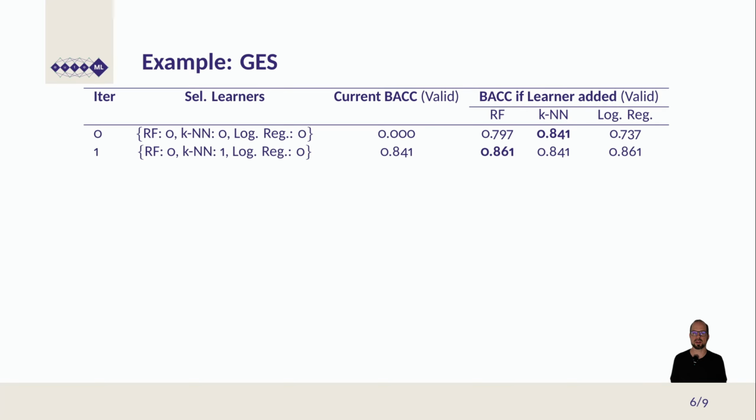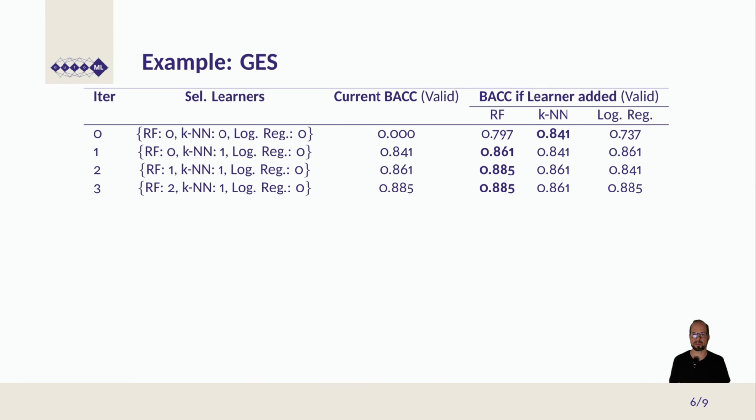In the next iteration, we see what happens if we add another model into the ensemble. And here, the random forest leads to the best performance, namely of 0.861. So we add that. And we go to the next iteration. And we see that adding the random forest again improves performance most. And this is important to note. A model can be added multiple times and then the counter is increased. And this allows us to weight the models differently depending on how much they contribute to the validation performance.